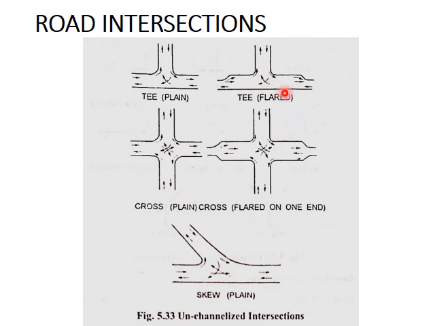In these two intersections, you can see that as the traffic approaches the intersection, there is an increase in width. This type of intersection is called a flared intersection. Here also, as the traffic approaches the intersection, there is an increase in width. So it is called a flared intersection.